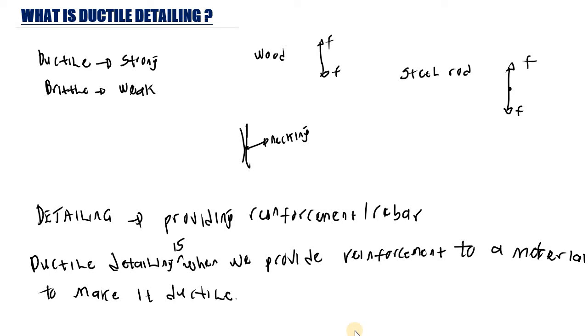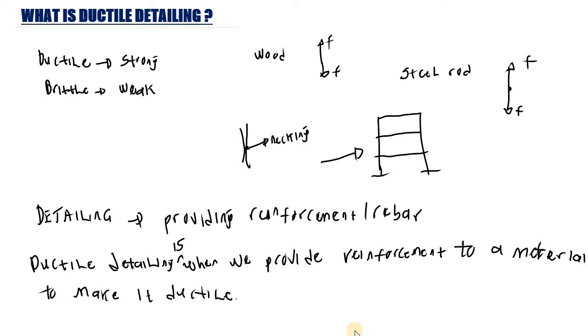Now let me give another example. Let's say we have a building. Let's say this is a two-story building.